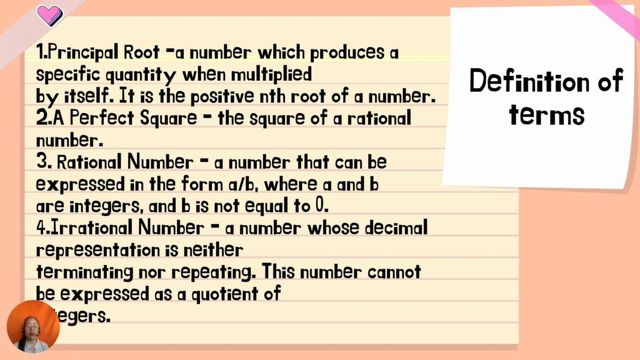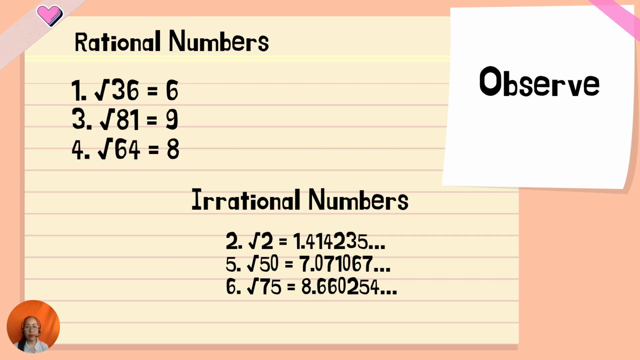So that's the condition. An irrational number is a number whose decimal representation is neither terminating nor repeating. This number cannot be expressed as a quotient of integers. So those are the words. I just wanted you to observe my examples, though these are very few, and to look at how rational numbers compare to irrational numbers. What can you see about the root?